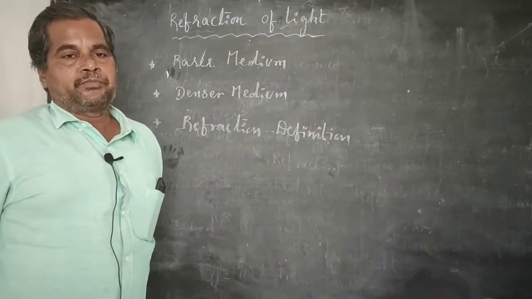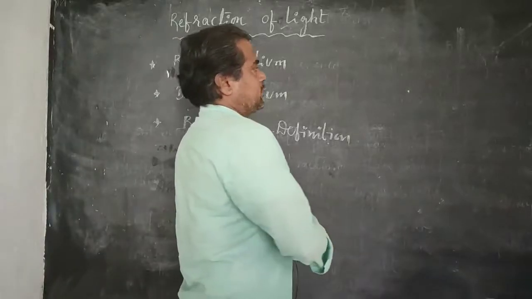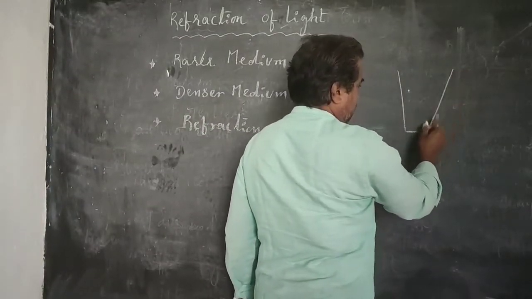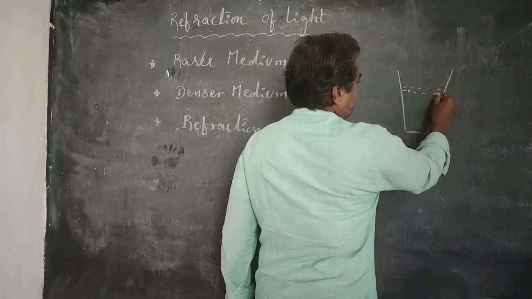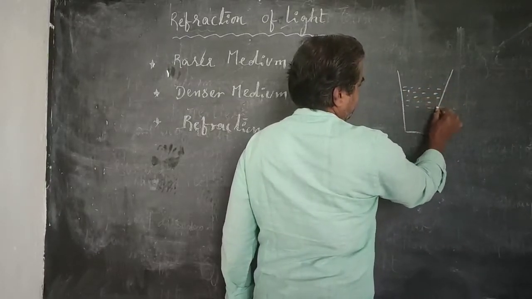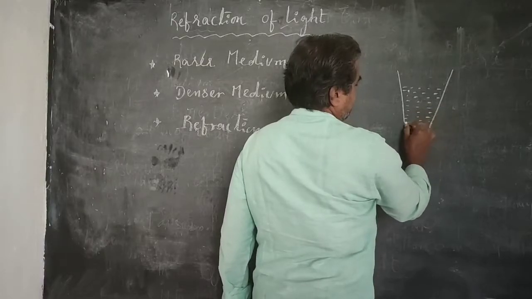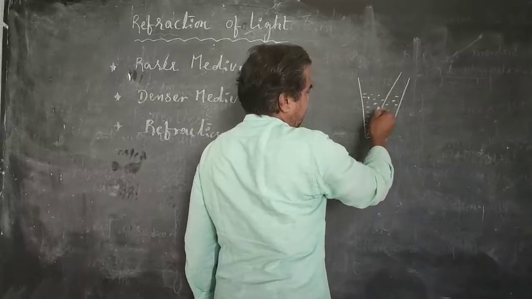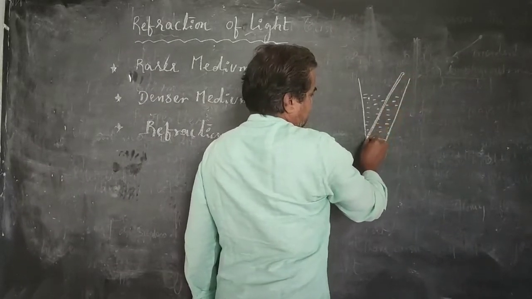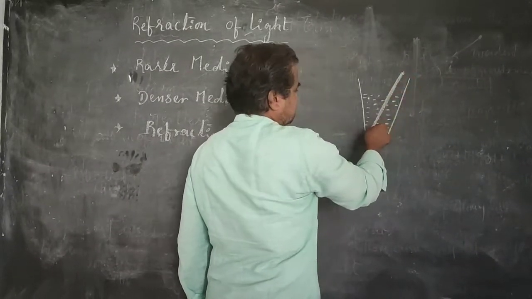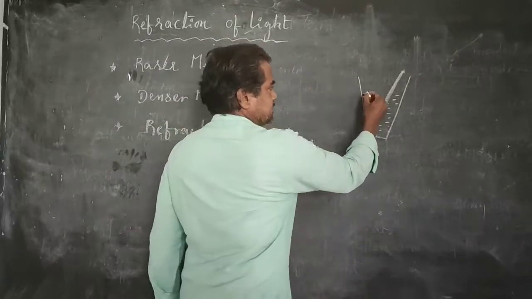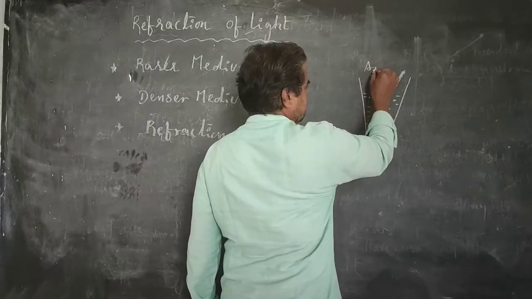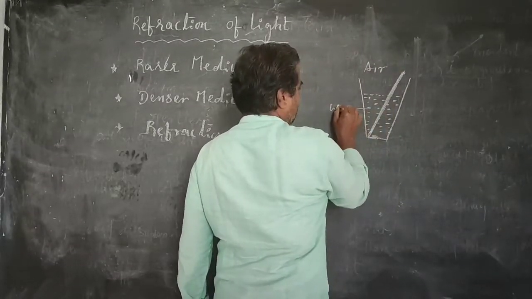For example, if you take one glass of water, if you place any metallic rod or glass rod in the slant direction, this is the surface which divides. This is air, this is water.